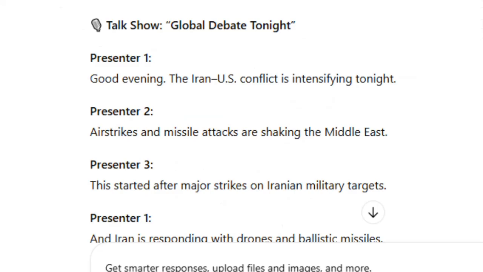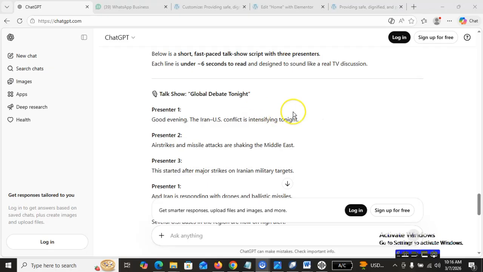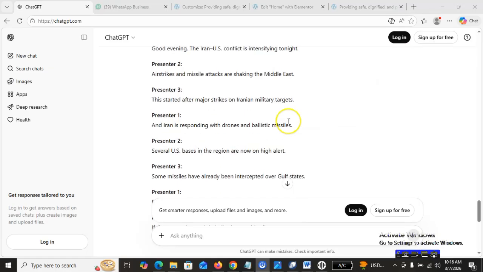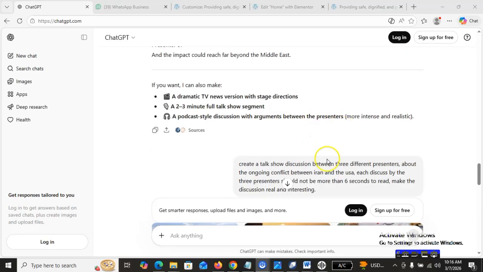Alright, so it's a talk show. Global debate tonight. Now, look at presenter 1. Currently, the Iran-US conflict is intensifying. You can see airstrike and missile attack are shaking the Middle East. This started after, alright. The prompt is the most important thing, so make sure you check out the prompt. You can see it out here.